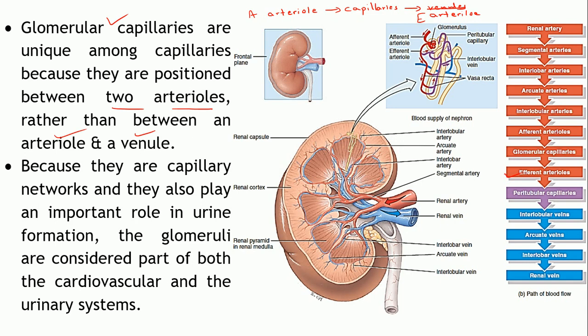This particular portion, the glomerulus, the network of capillaries in between these two types of arterioles, is very important in that the filtration actually takes place at this portion. It is a part of the urinary system as well as the cardiovascular system. It belongs to both systems, right? Because it is at this place that the actual filtration of the blood will take place and urine formation will start.